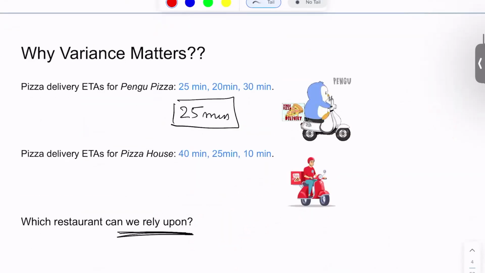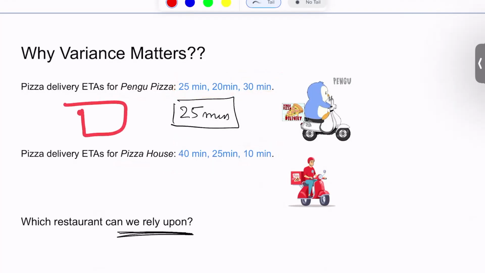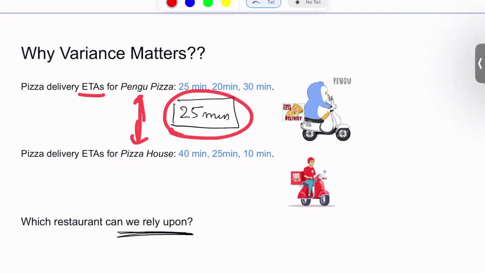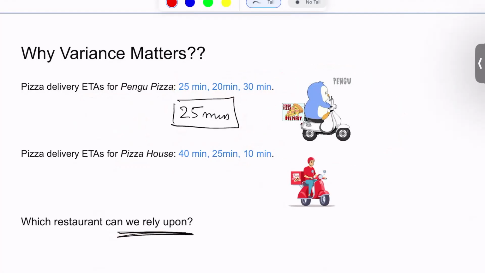Let's take another example. Let's say we have two restaurants, Pengu Pizza and Pizza House. The delivery time for Pengu Pizza is given by these numbers, and for Pizza House it's given by these numbers. Now we go to DoorDash and try to place an order, where the average ETA for both these restaurants shows as 25 minutes. Which restaurant should we choose so that the order can arrive at the earliest, or we can hope the order arrives at the earliest, or we can avoid the risk of sleeping on an empty stomach?